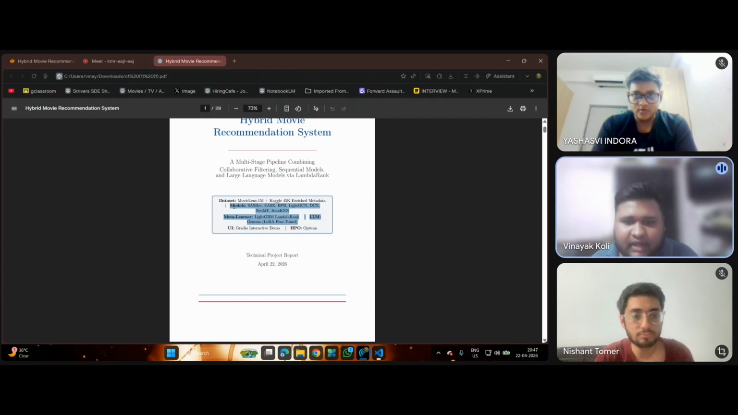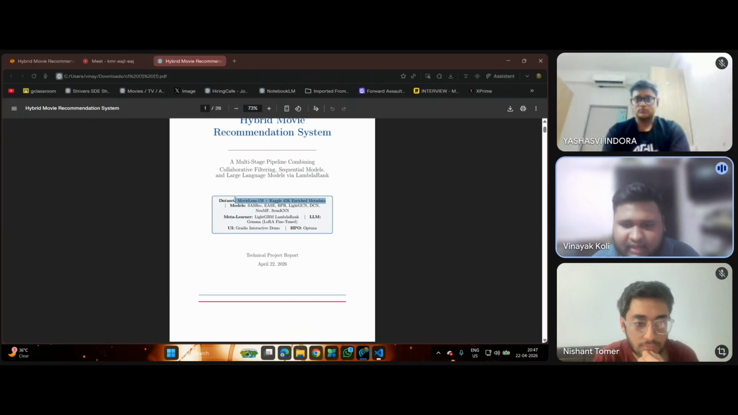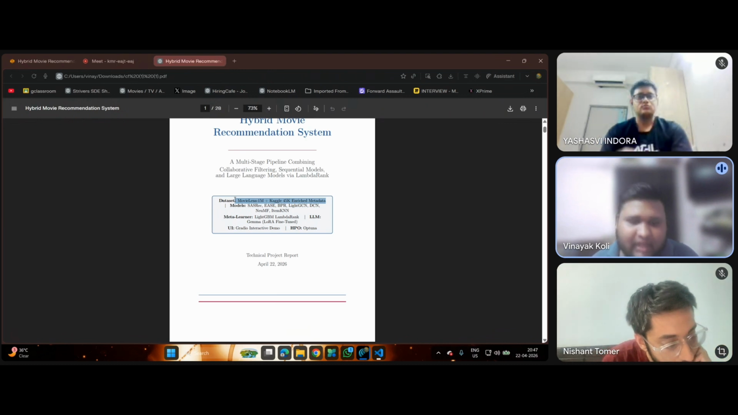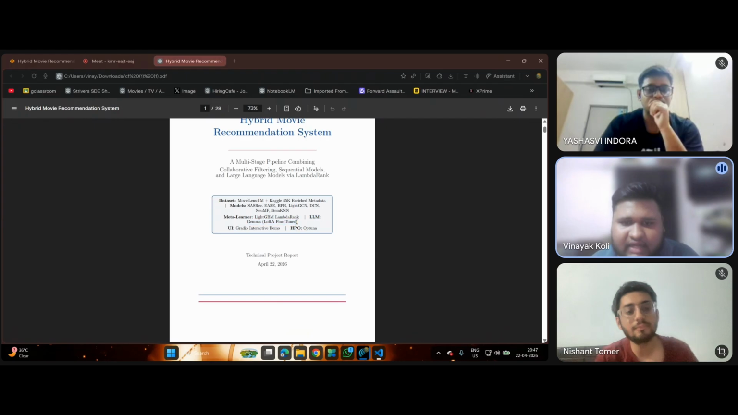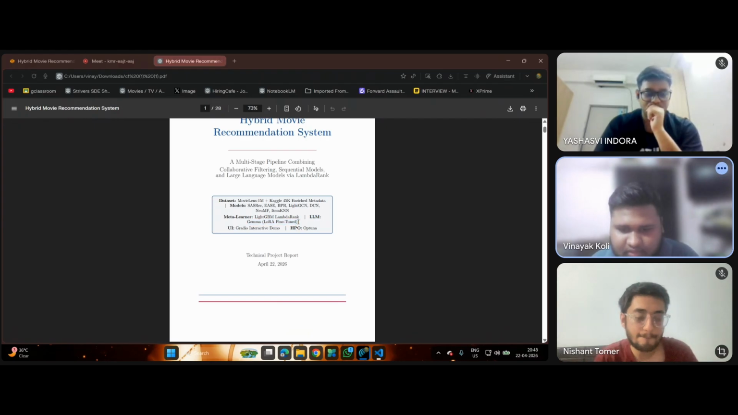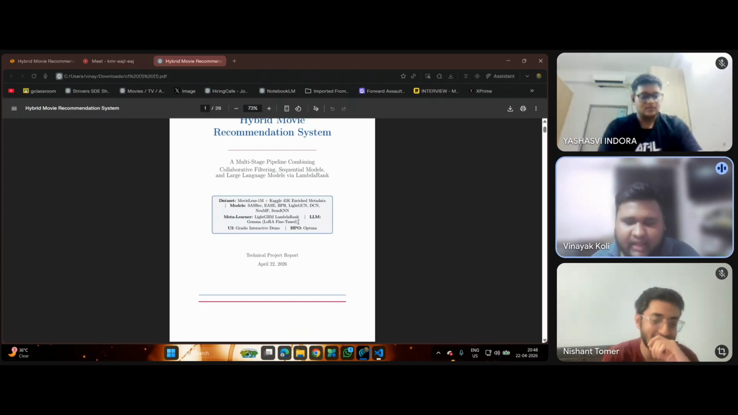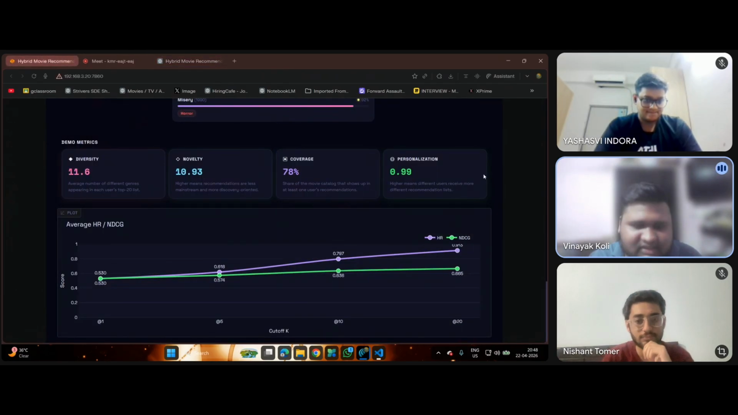We start with the raw data, that is MovieLens-1M and Kaggle 45 for enriched metadata. In our multi-stage pipeline, we convert it into the right format, generate candidates using different models, enrich those candidates with a small language model, that is Gemma, train a learn-to-rank model on top, evaluate rigorously, and present the result in an interactive UI. That is this. And our results speak for themselves.